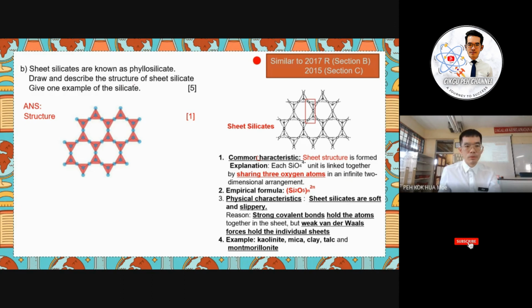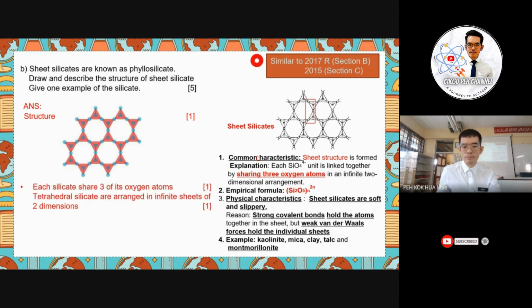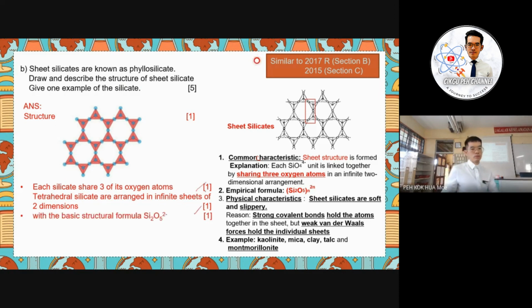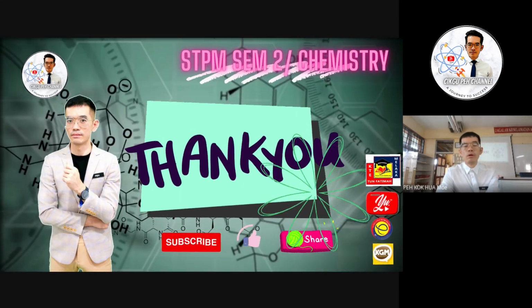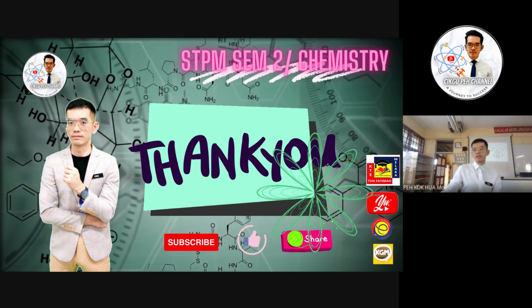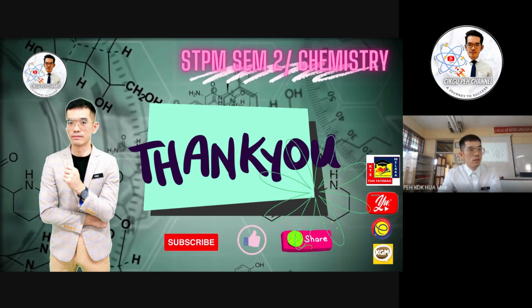But here we have to draw. First, draw, describe the structure. So the structure here will be, the silicate here will share three oxygen atoms here in the infinite 2-dimensional arrangement. Okay, 2 marks here, see? And then we have to give the repeating unit, which is the (Si2O5)n 2n- here. Okay, and then the question asks you to give the example. You see, you have to give one of the examples. So if you memorize all the info here, you can score. Okay, so that's all for my sharing in the past year question regarding chapter 5.